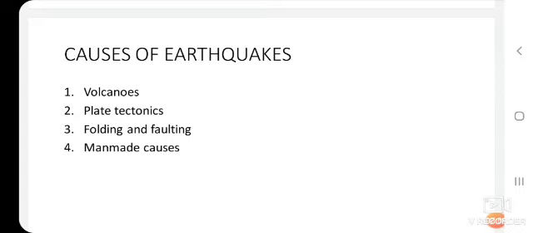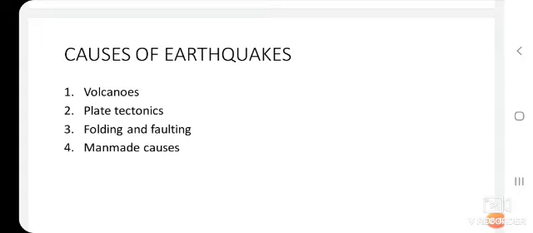Okay, children. So, folding and faulting. What is folding and faulting? They are internal horizontal and vertical movements. This causes displacement of rocks in the crust. Such an imbalance causes earthquakes. Okay, children. The main earthquake belts of the world are the Circum-Pacific Mountain Belt, the Mid-Continental Mountain Belt and the Mid-Atlantic Ridge. So in these regions, mostly the earthquakes occur. Okay. So the third most important cause of an earthquake is folding and faulting.